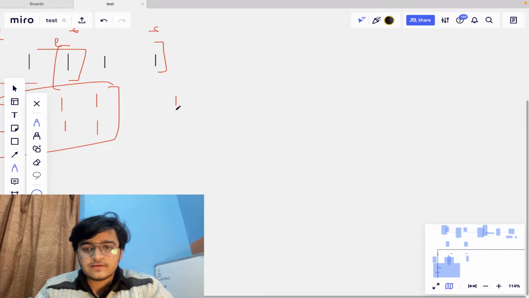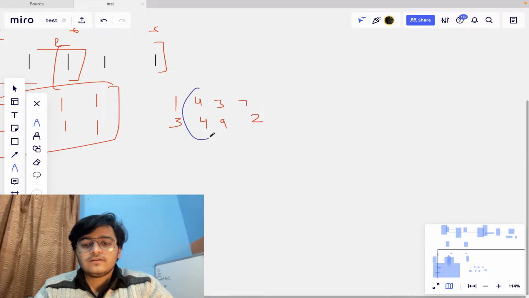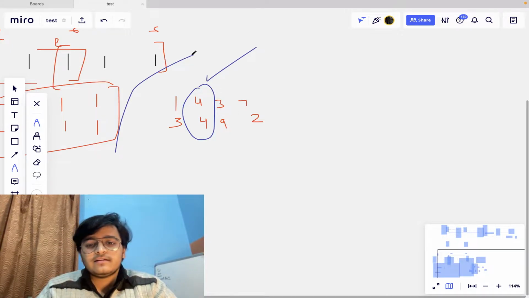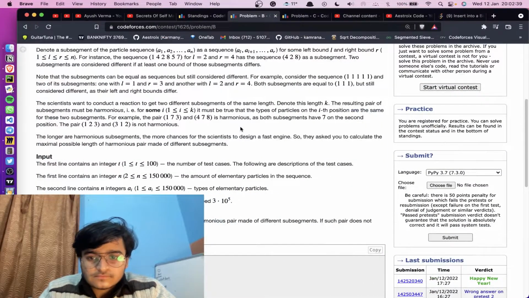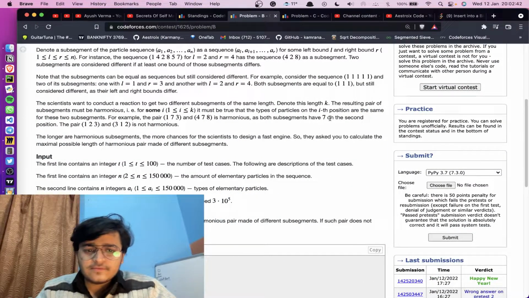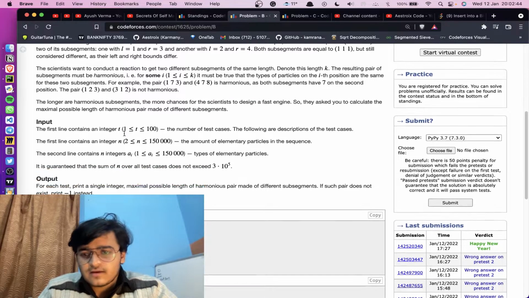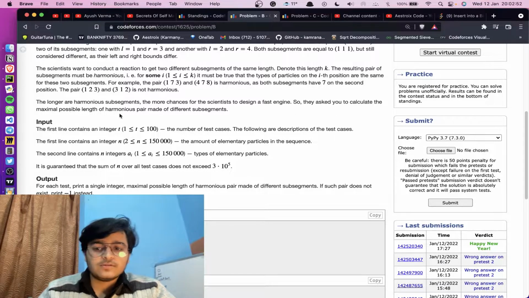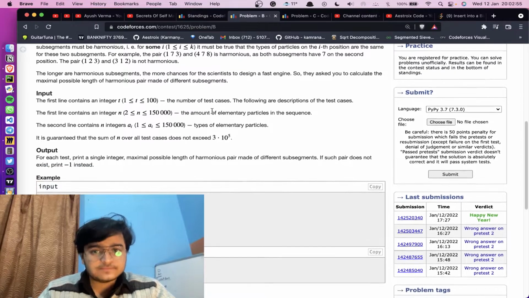Suppose we have a subsegment 1 4 3 7 and another subsegment 3 4 9 2; we have at least one number which is similar. Did you understand that till this part? This is simple. The longer the harmonious subsegments, the more chances for the scientists to design a fast engine. So they ask you to calculate the maximum possible length of a harmonious pair of different subsegments.